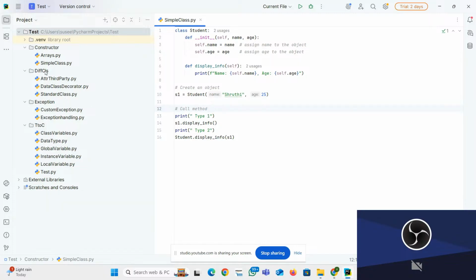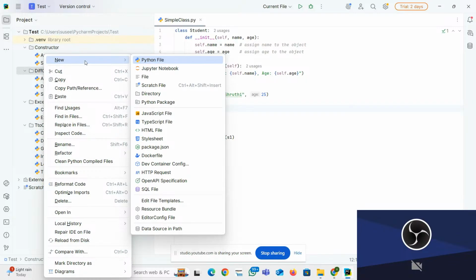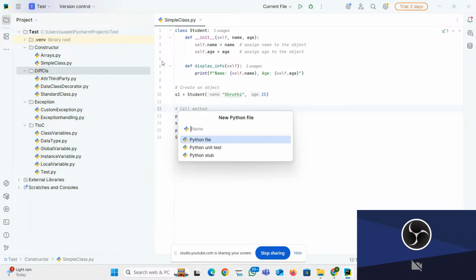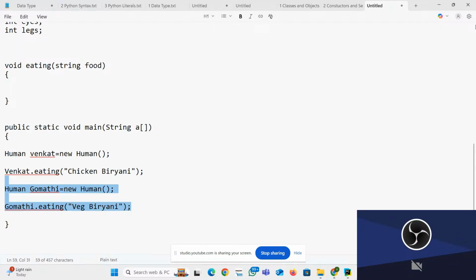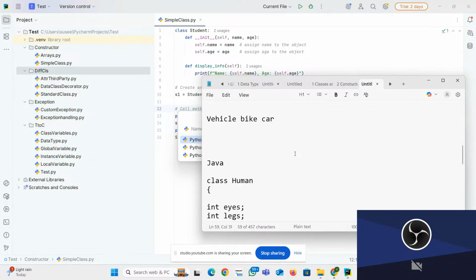In Python we can create the class in different ways. Method one is the standard class manner.